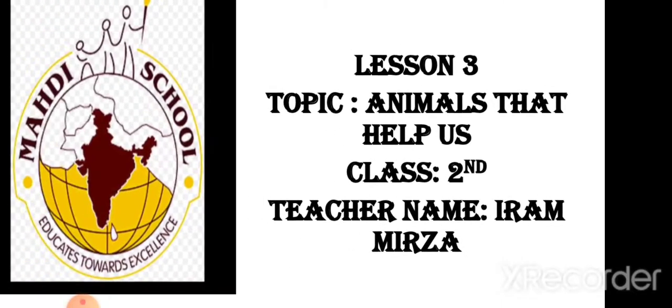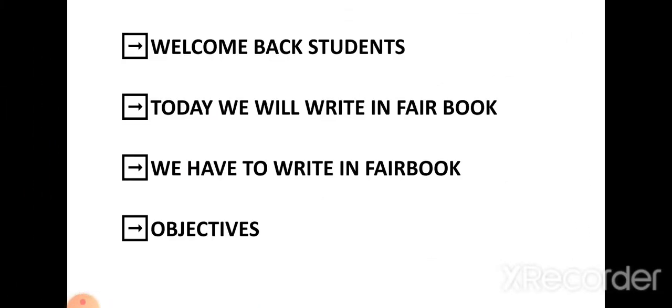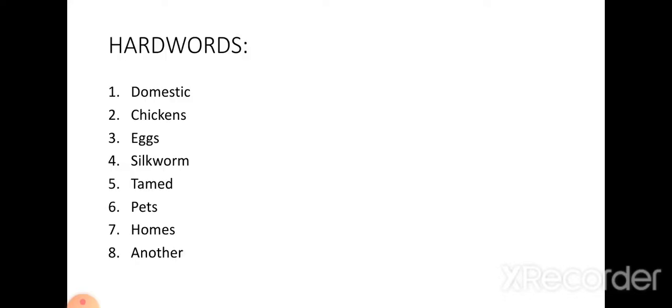Now, as I say every day, we have to write in the fair book. How will I make you write? I will dictate and you will write. Today we are going to write the objectives. What do objectives include? Hard words, FB, MF, G2E and GOW. In the next session, we are going to write about all the question answers. Okay? So now, let's start.